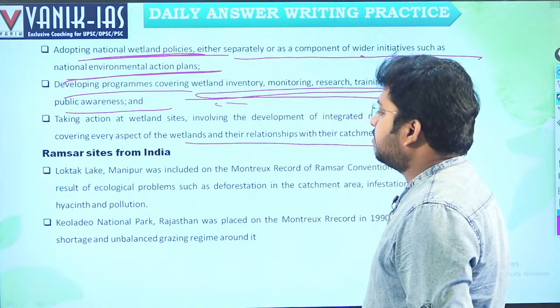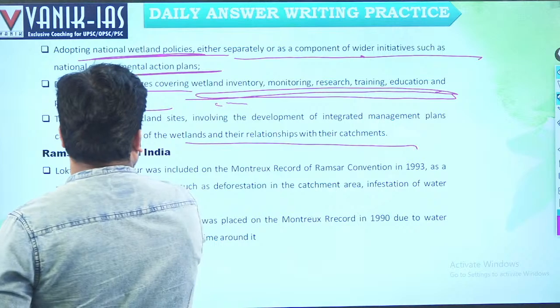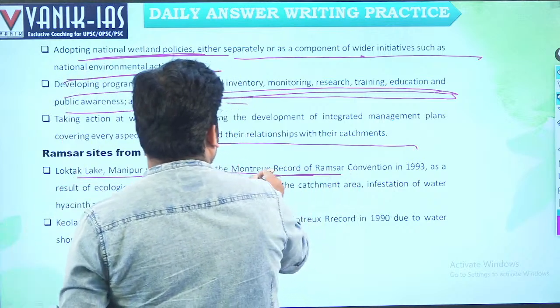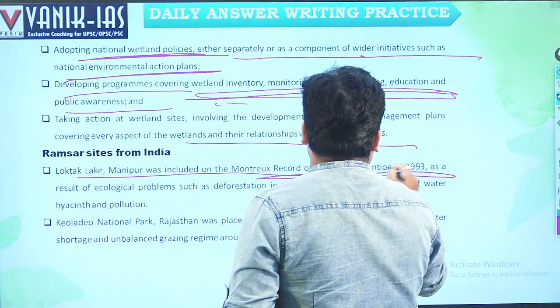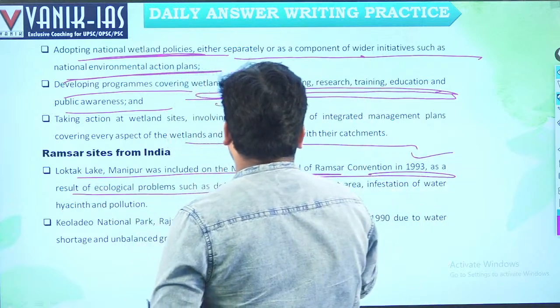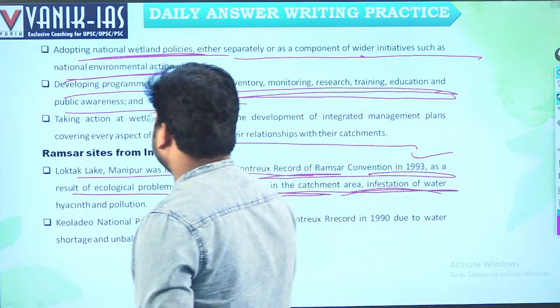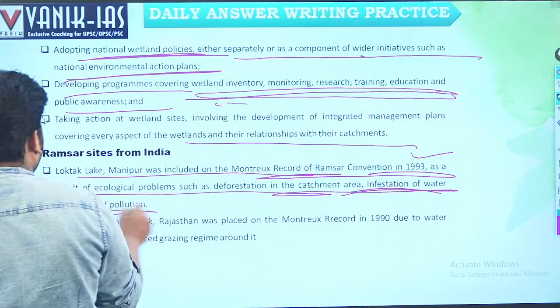Then Ramsar sites from India. There are various Ramsar sites. For example, Loktak Lake, Manipur, was included in the Montreux Record of the Ramsar Convention in 1993 as a result of ecological problems such as deforestation in the catchment area, infestation of water hyacinth, and pollution. Water hyacinth.